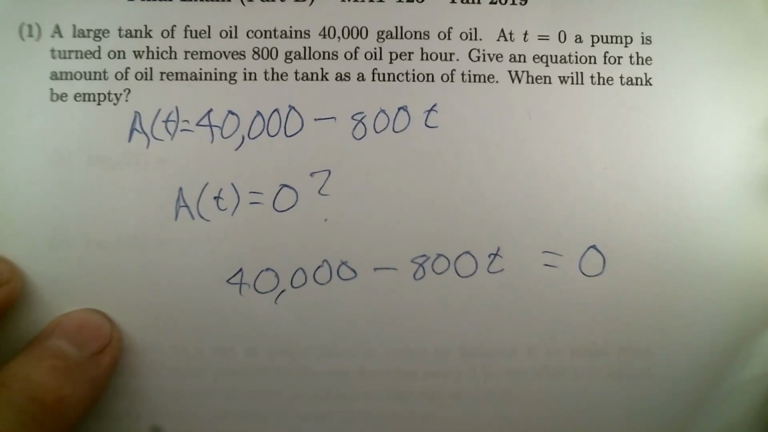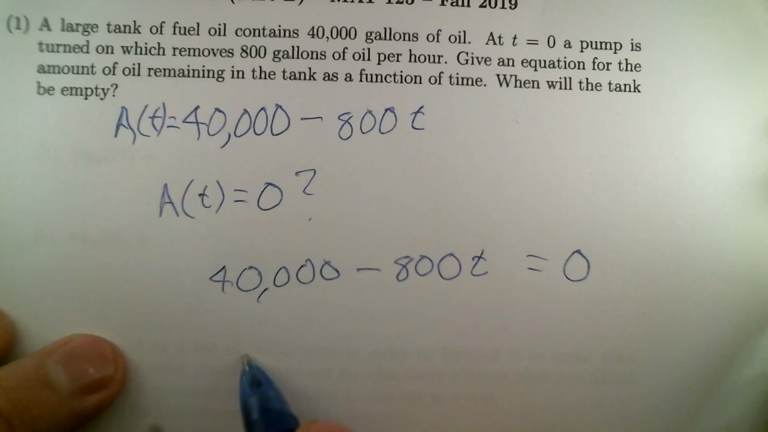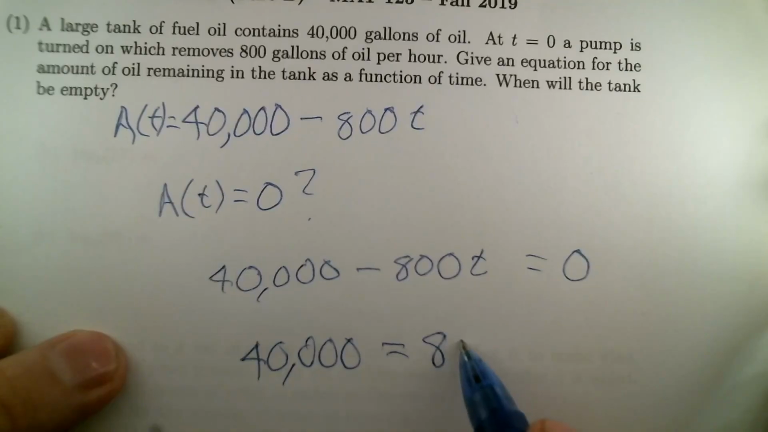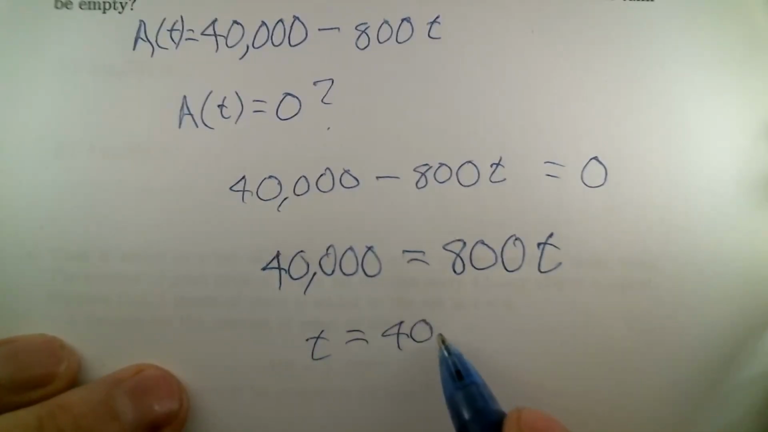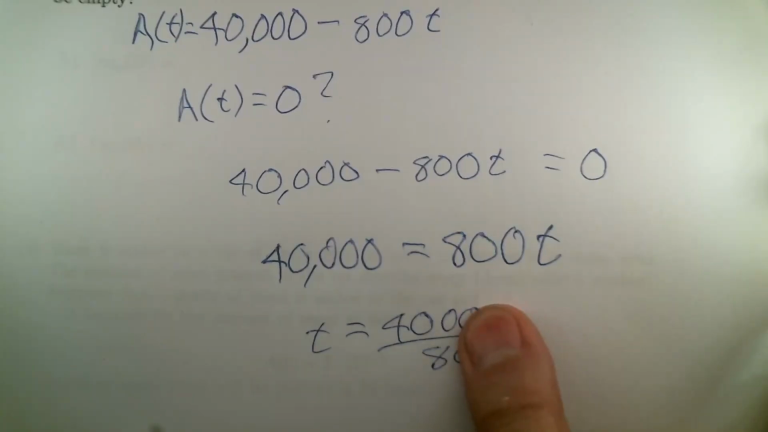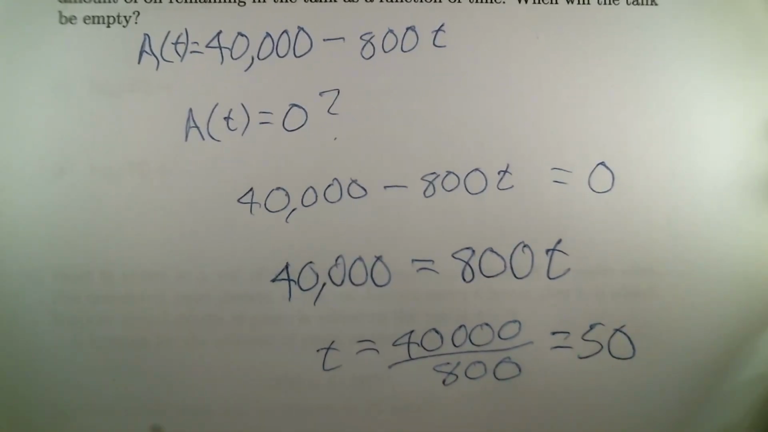equals 0. If you just add 800T to both sides, you get this equation: 40,000 equals 800T. And finally solve for T by division. So T is 40,000 divided by 800, which I can probably do just by covering up two zeros. And 400 divided by 8, that's 200 divided by 4, 100 divided by 2. I think that's 50. I could certainly verify that with a calculator.